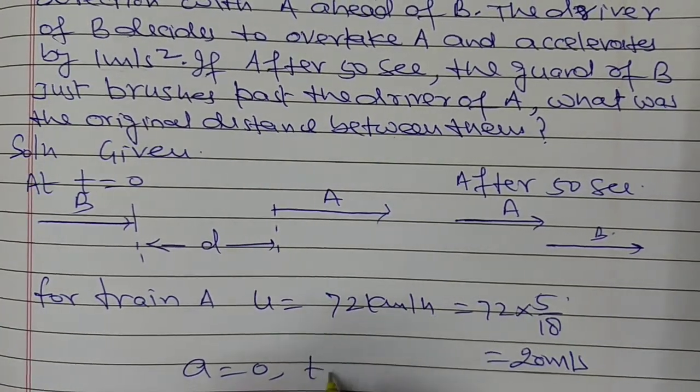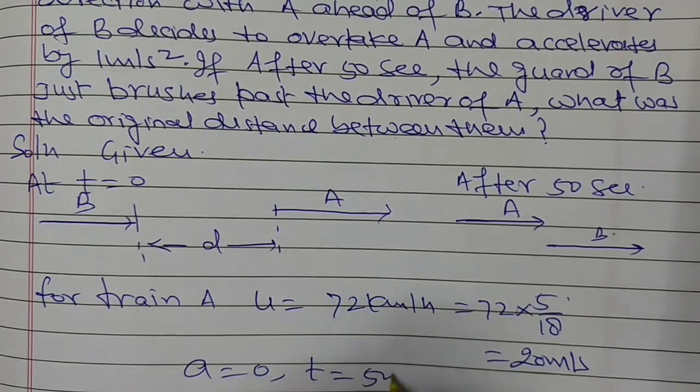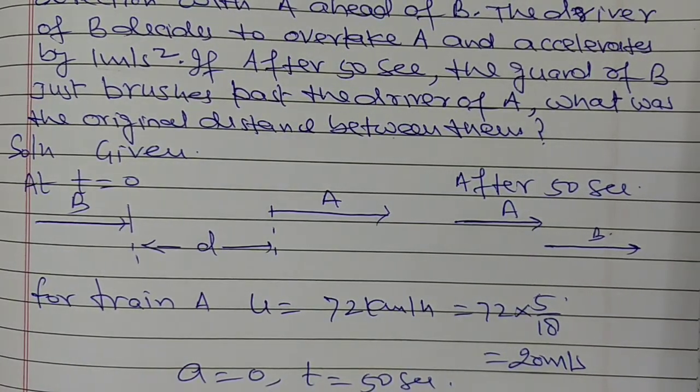The distance travelled by this train is in time t equal to 50 seconds.